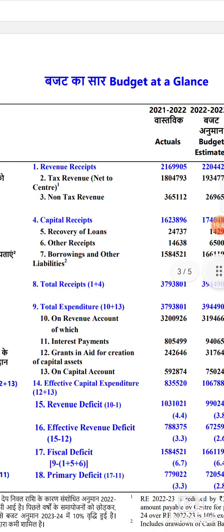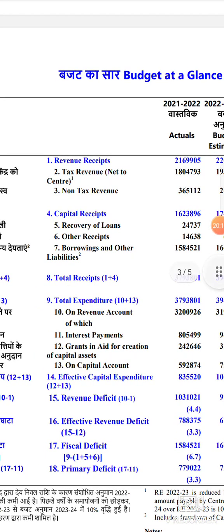What is the basic difference between capital receipt and revenue receipt? Revenue receipt will come every time. Every year the Government of India will collect income tax from you, GST, customs duty, and excise duty. Every year it will come. But for capital receipts, there is no guarantee that it will definitely come every year. Say, for example, recovery of loan. When you give a loan, only then can you recover. Just like that, recovery of loan will not come every year.